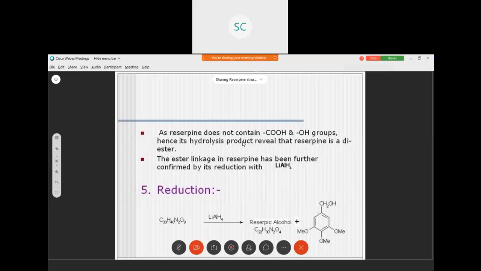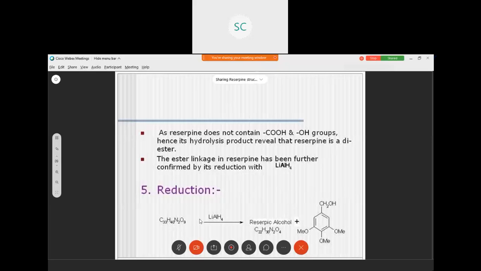Hydrolysis products means 3,4,5-trimethoxybenzoic acid, reserpic acid, and methyl alcohol. These hydrolysis products reveal that reserpine is a diester. The ester linkage in reserpine has been further confirmed by its reduction with lithium aluminum hydride.